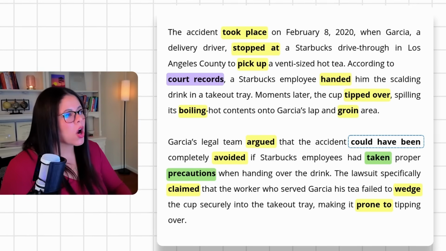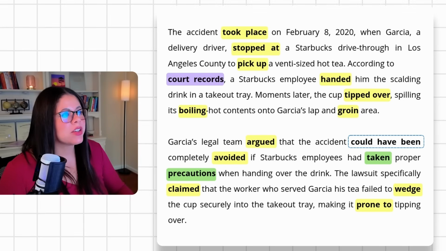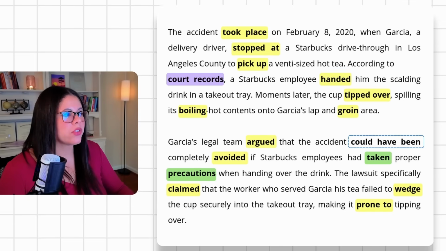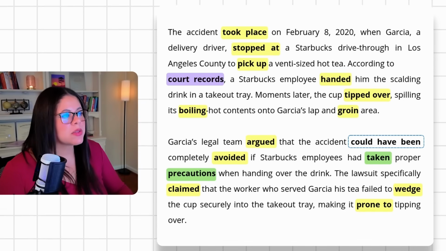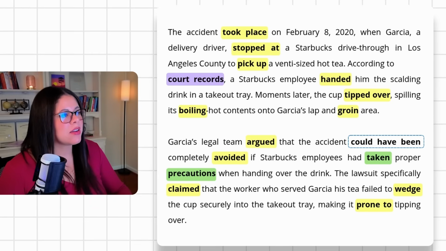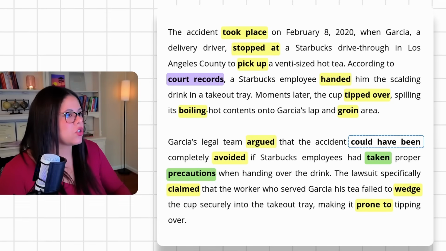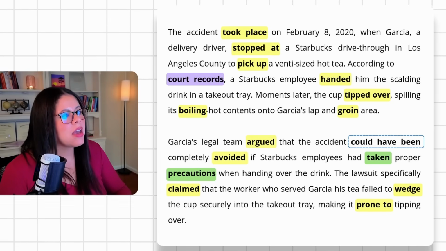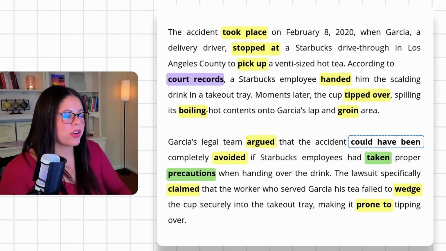Garcia's legal team argued that the accident could have been completely avoided if Starbucks employees had taken proper precautions when handing over the drink. The lawsuit specifically claimed that the worker who served Garcia his tea failed to wedge the cup securely into the takeout tray, making it prone to tipping over.